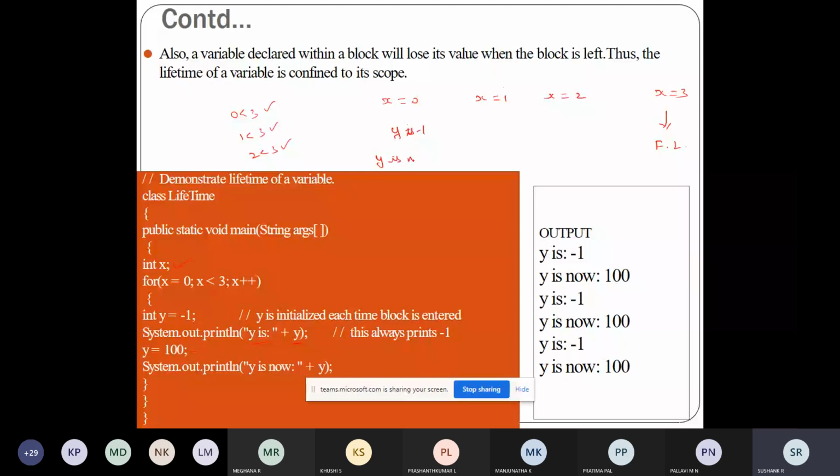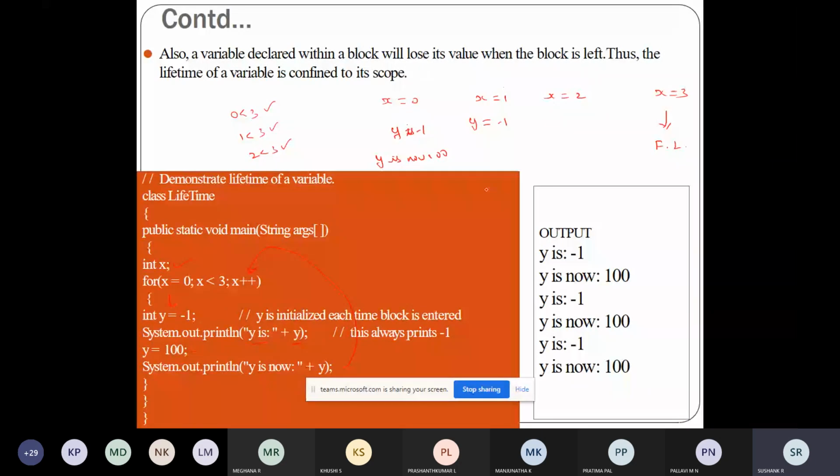After this, the control will go to the increment step. In the increment step, x will be incremented. First it was 0, now it will become 1. Again it will check the condition, and after that it will come inside the for loop. Here again the value of y will be reinitialized to -1.